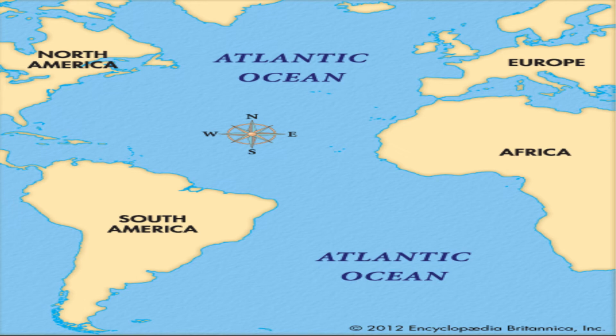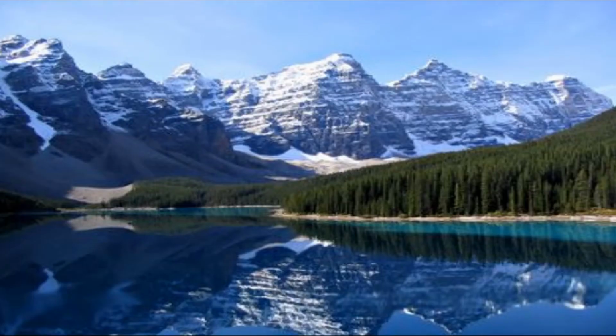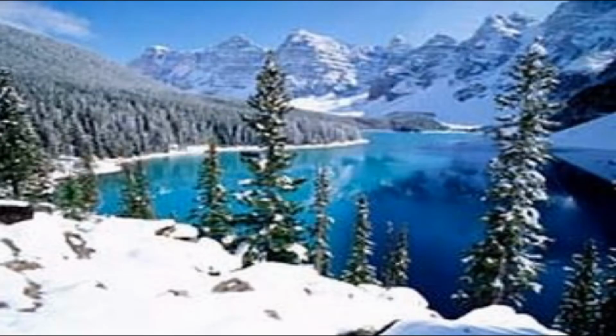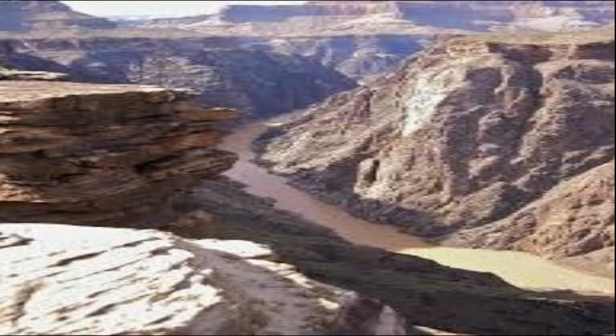Now next, physical features of North America. North America can be divided into four main physical features. First, Western Cordilleras. The Western Cordilleras are young fold mountain ranges which spread from Alaska to Mexico. They consist of the Rocky Mountain and Sierra Nevada range, the Coastal Range, and the Alaska Range. The plateaus surrounded by these mountain ranges are the Columbia Plateau, the Colorado Plateau, and the Mexican Plateau.